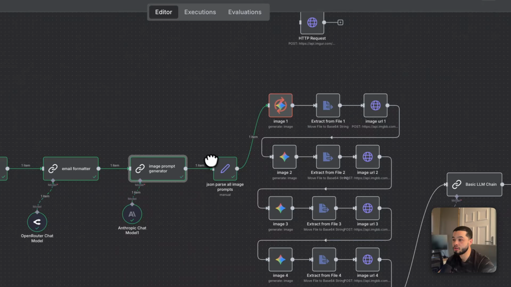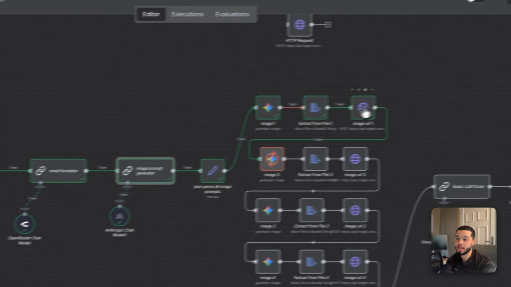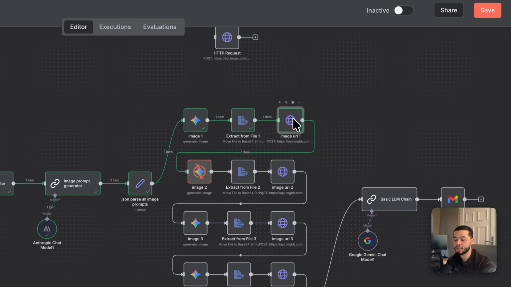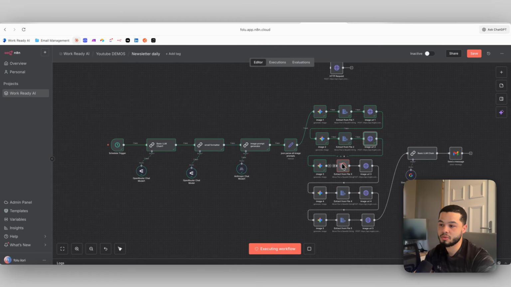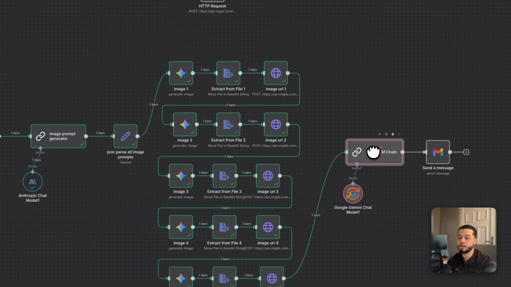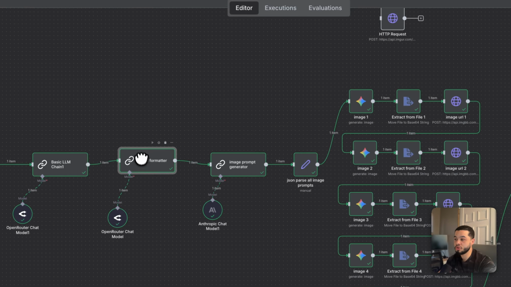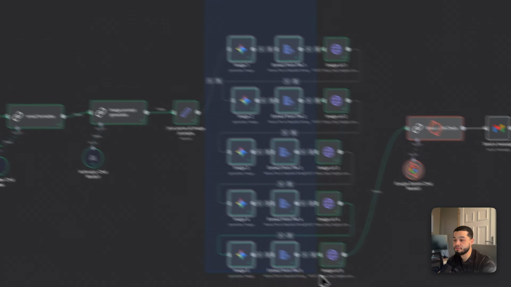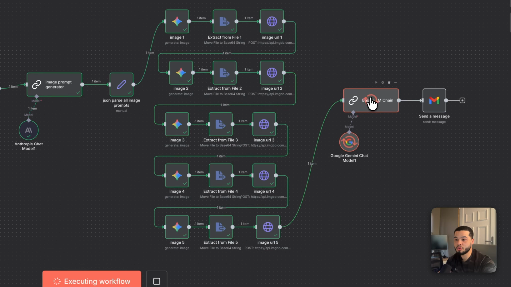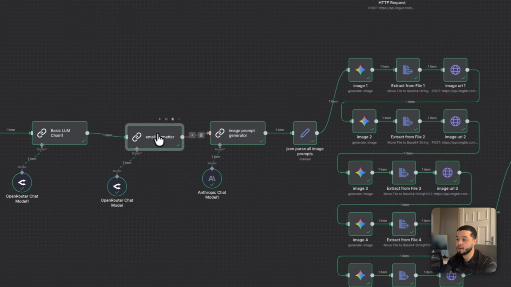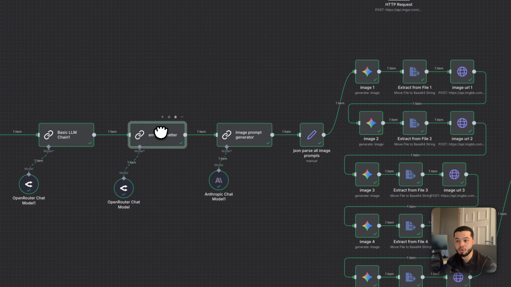Now you can see up here, it gives it the image prompt for number 1, generates the image, turns it into binary and uploads it to the URL so we can get a URL. And it's going to do that for the rest of these where it creates image 3, uploads it, we get a URL, image 4, URL, image 5, URL. Now after image 5 gets uploaded, you'll see it will come up here, and now this is going to take this email that we just formatted over here. It's going to take the 5 images that I created and it's going to append those images to the 5 sections of the email. Now remember, over here we've told it to leave a placeholder for each image.